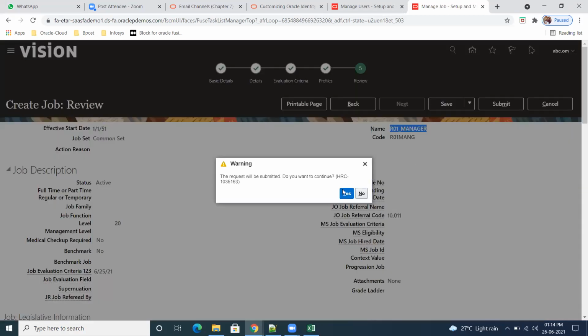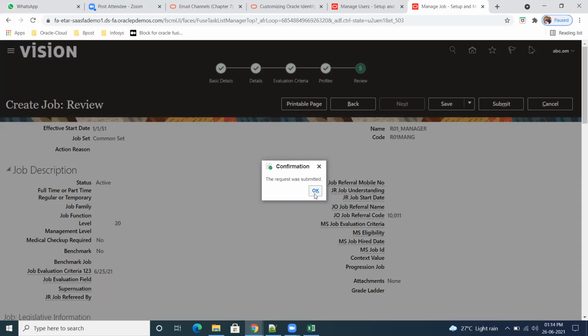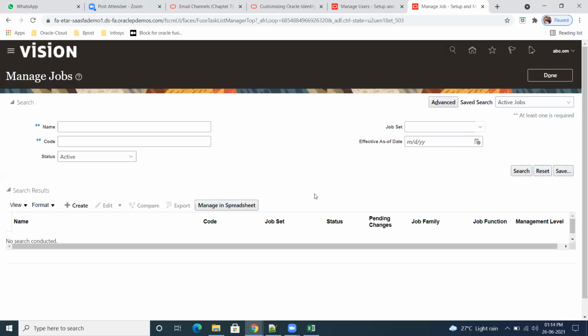ATC. Jobs are independent of BU. Remember that. There is no mapping with the BUs.